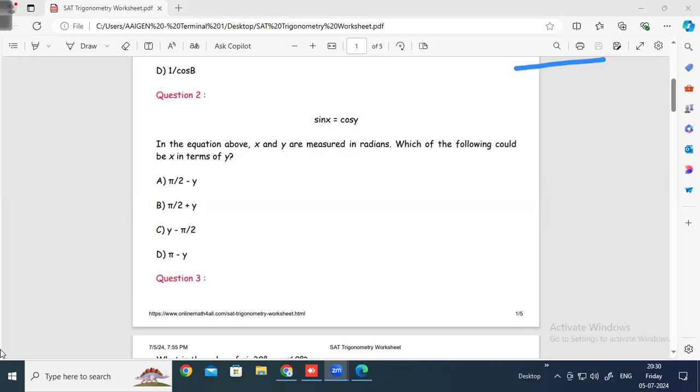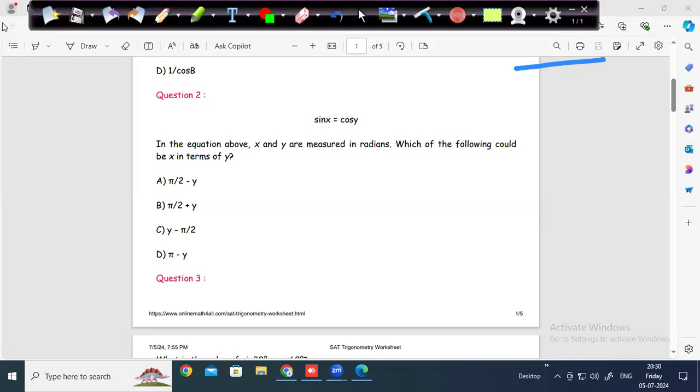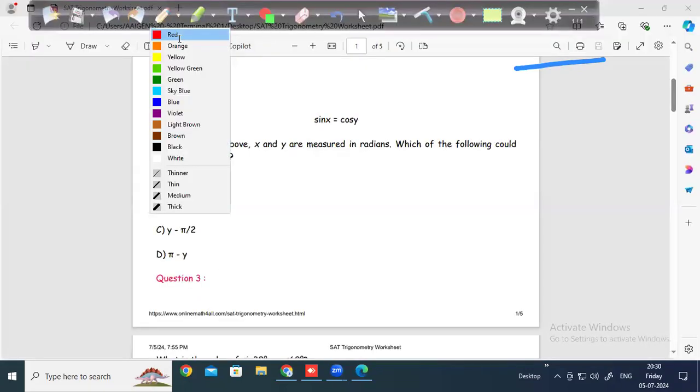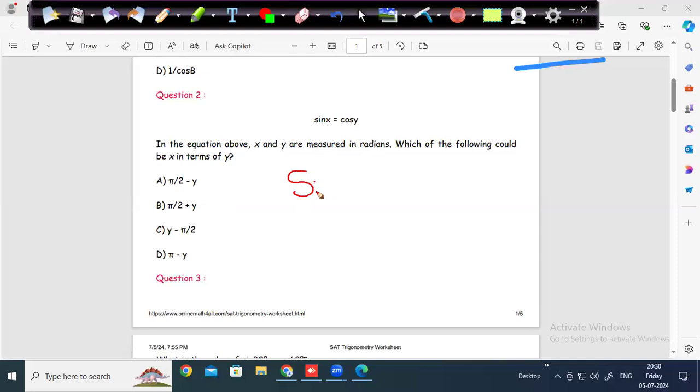Okay, very good. Now, we just discussed, if you see this formula sheet, sine 90 minus theta is cos theta. So cos y can be written as sine x. Sine x is equal to sine 90 minus y. We know sine 90 minus theta is cos theta.